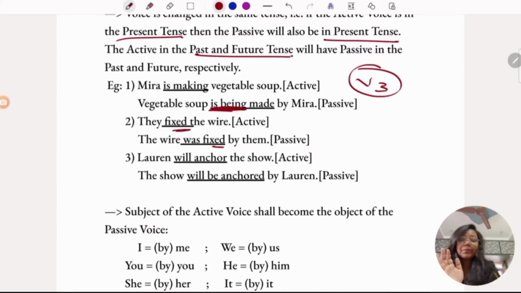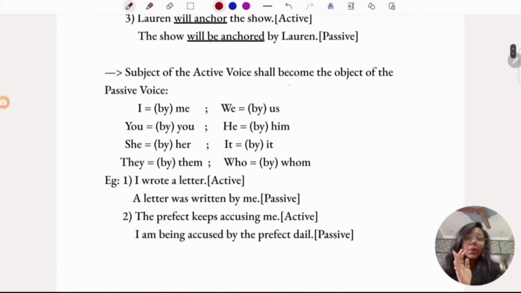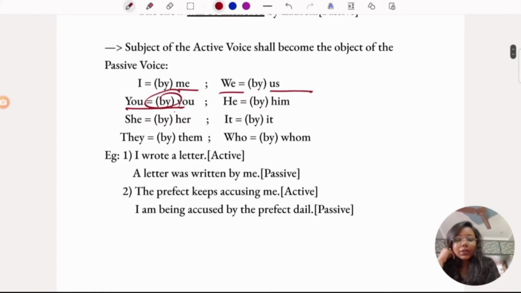Hope it's clear. And the subject of the active voice shall become the object of the passive voice. If you see, I becomes me, we becomes us, you becomes you. Obviously, in the sentence you have to use by, or else it doesn't make sense. We'll know that in canonical passives, why we add a preposition. So if you see, I wrote a letter, so I has become by me. A letter was written by me.